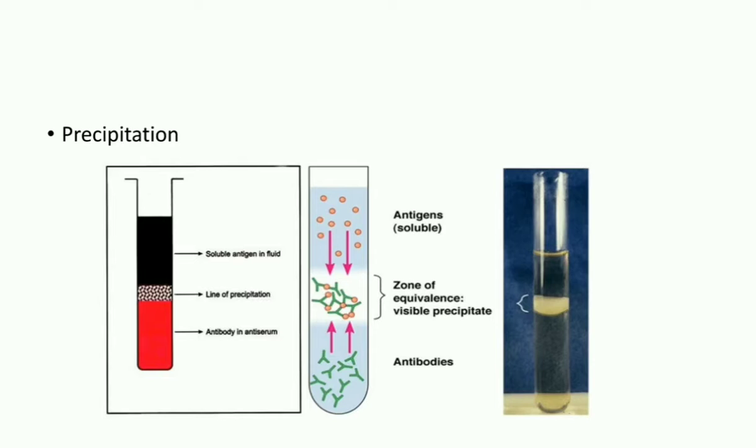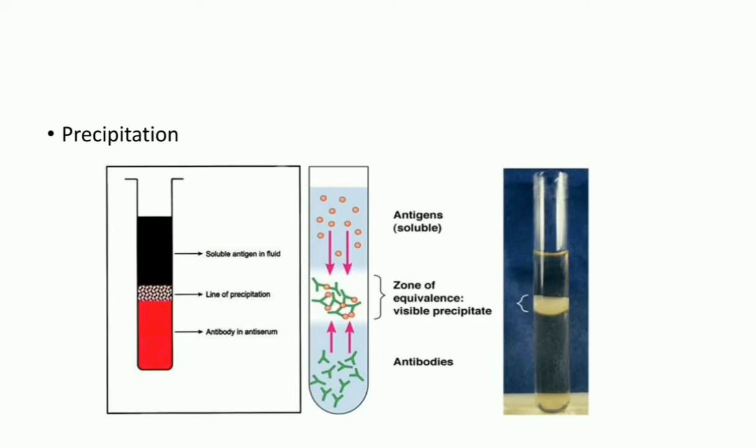Now first we will deal with the ring precipitation test. What you are seeing here is a ring precipitation test. The solution contains antibody and above it you add some antigen. Then what happens? At the junction of those two liquids there will be a ring formation where there is antigen antibody interaction, with formation of precipitate. So in a precipitation reaction, a soluble antigen is mixed with antibody to give an insoluble precipitate, and you can see a ring at the junction of the liquids.